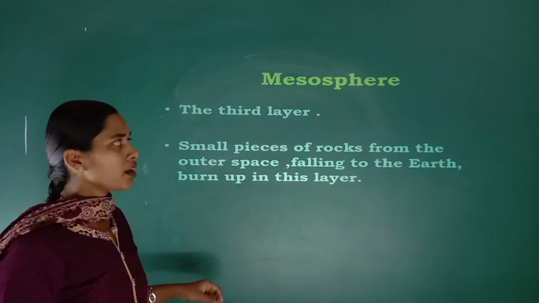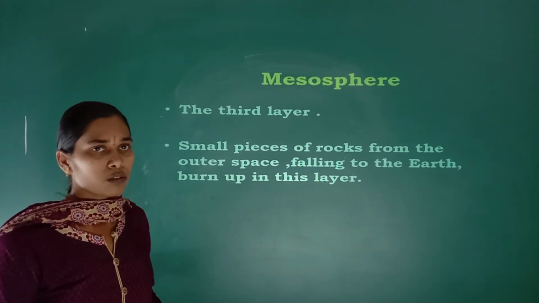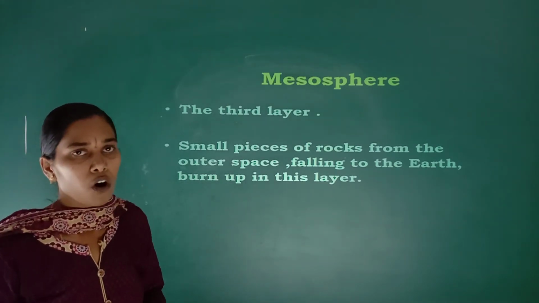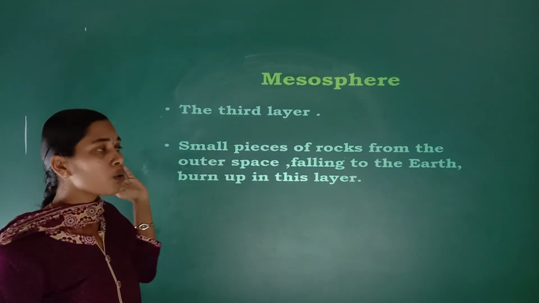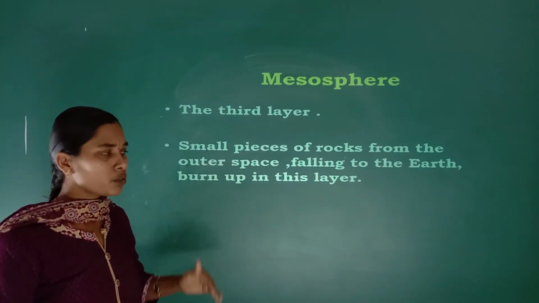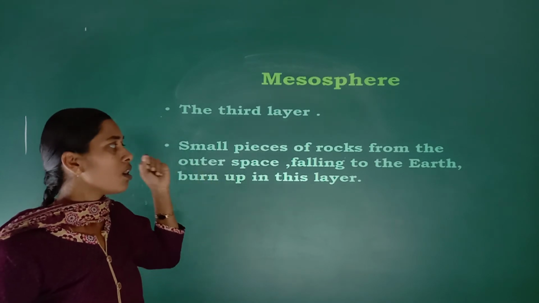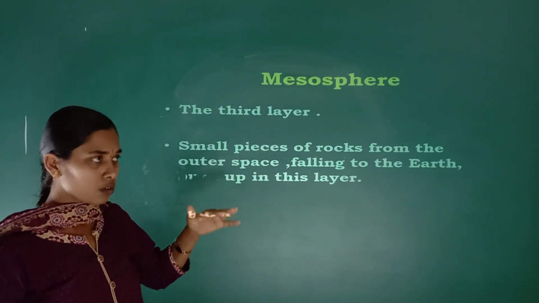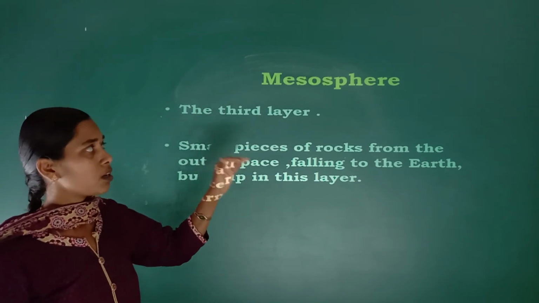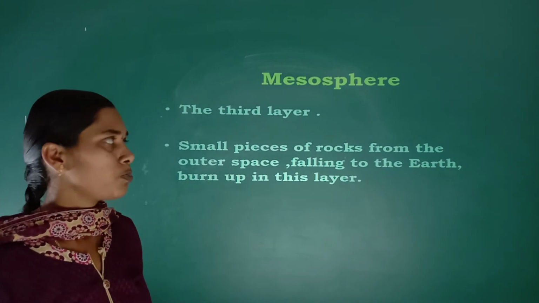Next is the mesosphere. Mesosphere is the third layer of the atmosphere. What things are present in this layer? Small pieces of rocks from the outer space fall towards the earth and burn up in this layer. In which layer? The third layer, that is the mesosphere.